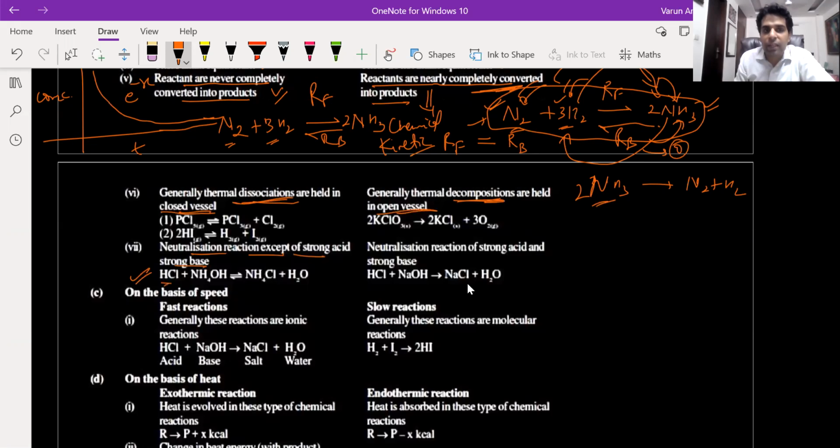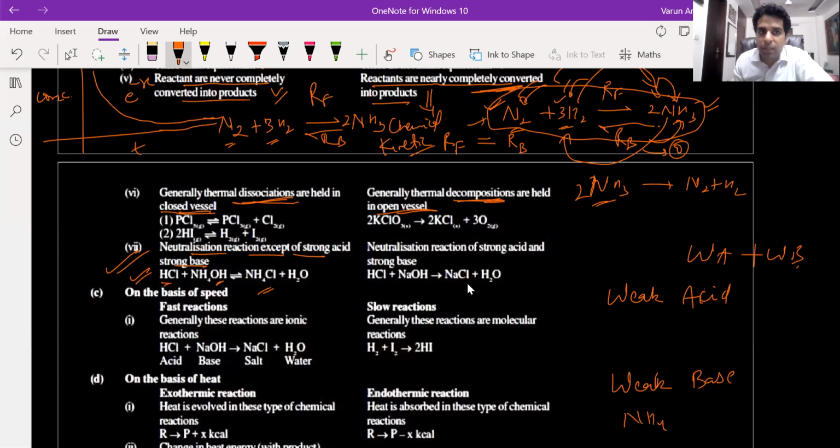Next, an example of equilibrium reaction is the neutralization reaction, except for strong acid and strong base. When you react any weak acid or weak base, the reaction will always be in equilibrium. In this chapter, we'll be studying weak acids and weak bases only. So what are weak acids and weak bases? Any example?